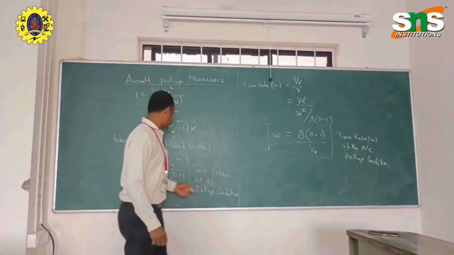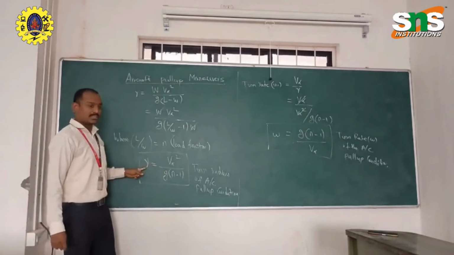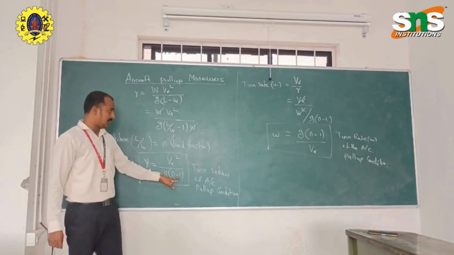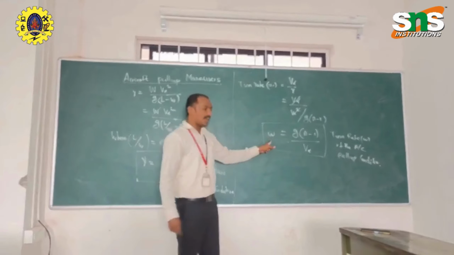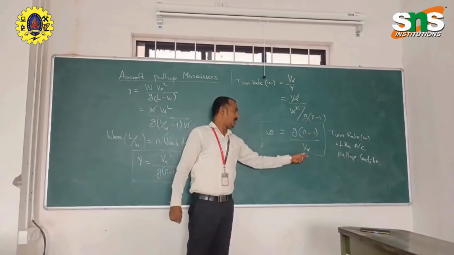Right? So we have found the results for the pull-up maneuvering condition. We have the turn radius equal to V infinity squared by g times load factor minus 1. For turn rate, omega is equal to g times load factor minus 1 divided by V infinity.